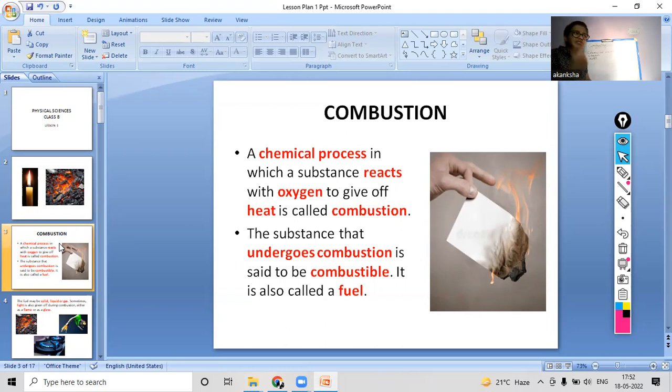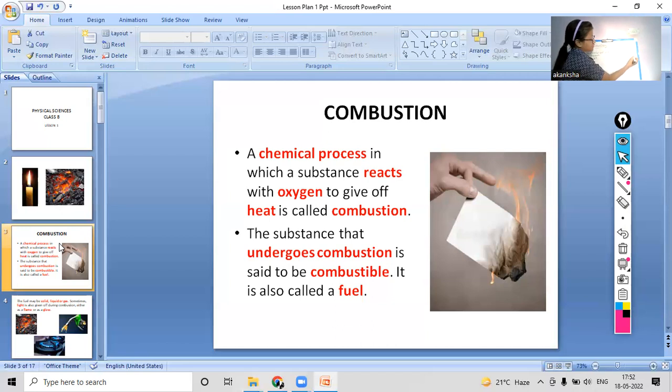Why do we call it a fuel? Because fuels easily catch fire. What all things come in fuel? Like there is coal that we saw in the earlier picture, then there is petrol, and then there is diesel, and then there is kerosene.